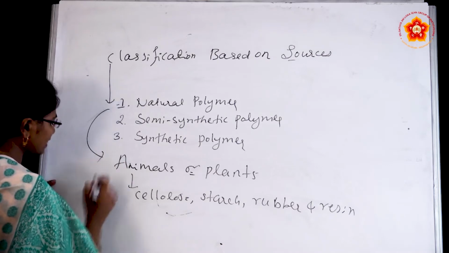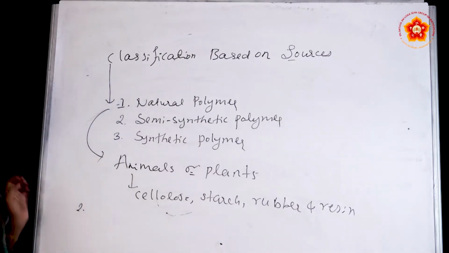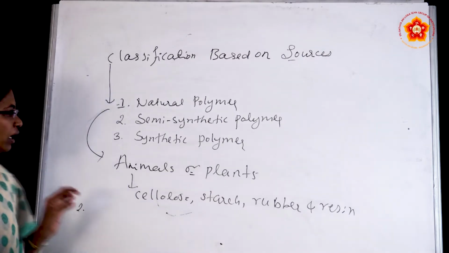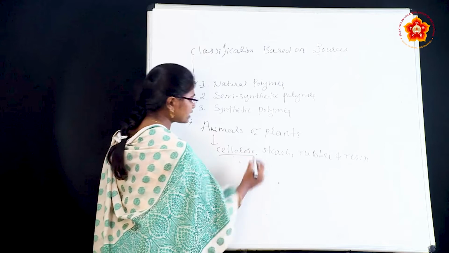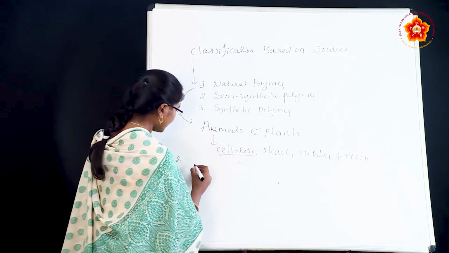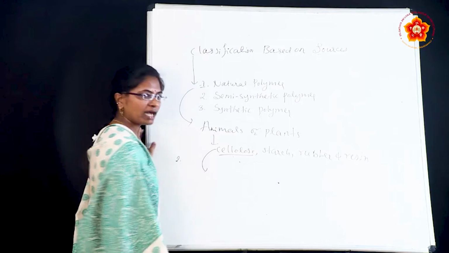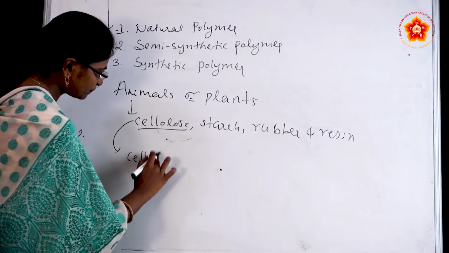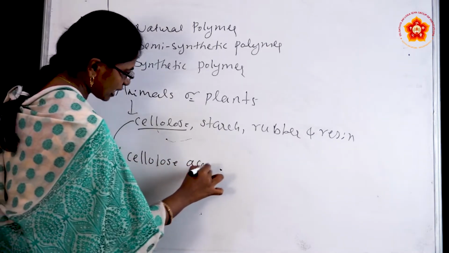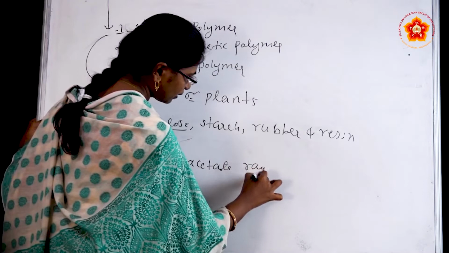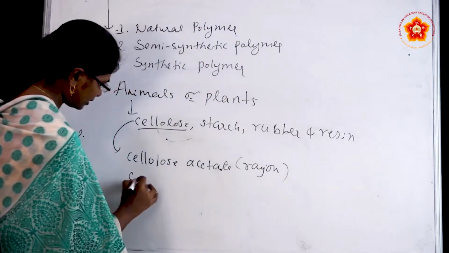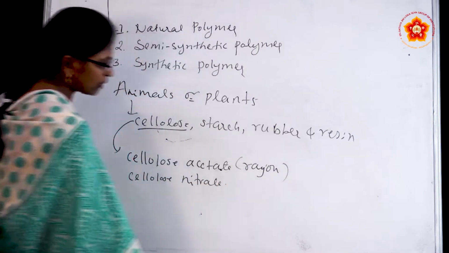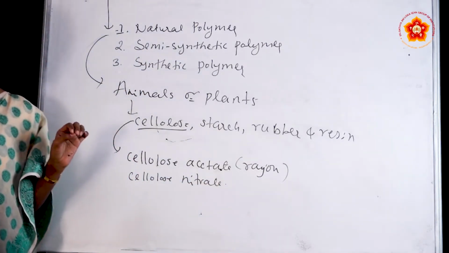Then the second one is semi-synthetic polymers. These are polymers which are derivatives of natural polymers. For example, we know cellulose is a natural polymer, and the derivatives of cellulose are semi-synthetic polymers. For example, cellulose acetate, which is nothing but rayon, and cellulose nitrate. These are examples of semi-synthetic polymers.